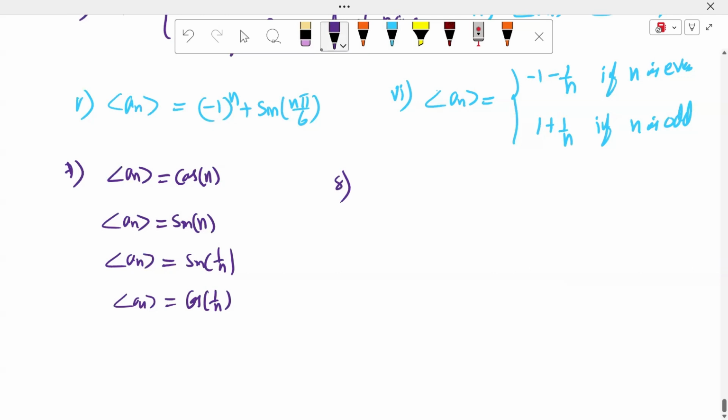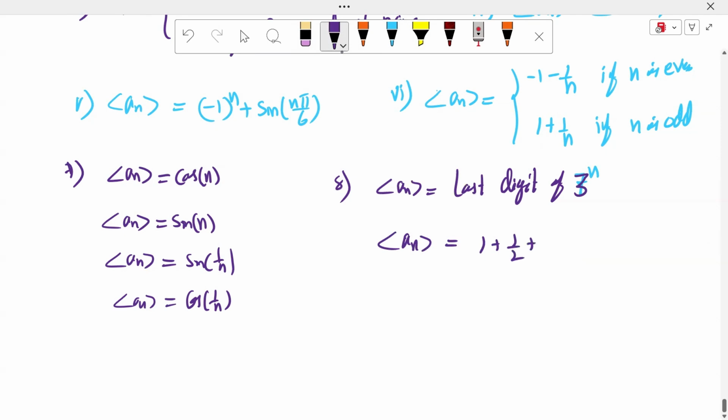Eighth example: the sequence a_n = last digit of 7 power n, where n is a natural number. Or take the last digit of 3 power n, for example. Next example: the sequence a_n = 1 plus 1 by 2 plus 1 by 3 plus up to 1 by n, minus log n. It is also a sequence.